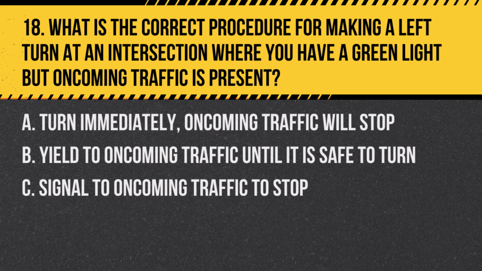Question 18. What is the correct procedure for making a left turn at an intersection where you have a green light but oncoming traffic is present? A. Turn immediately. Oncoming traffic will stop. B. Yield to oncoming traffic until it is safe to turn. C. Signal to oncoming traffic to stop. Answer: B. Yield to oncoming traffic until it is safe to turn. You must wait for a safe gap in oncoming traffic before completing your turn.